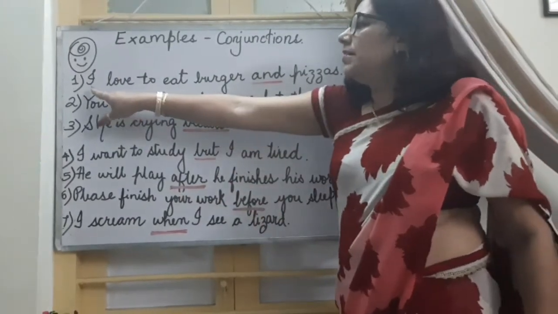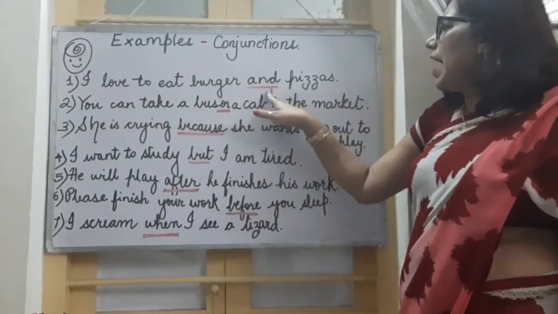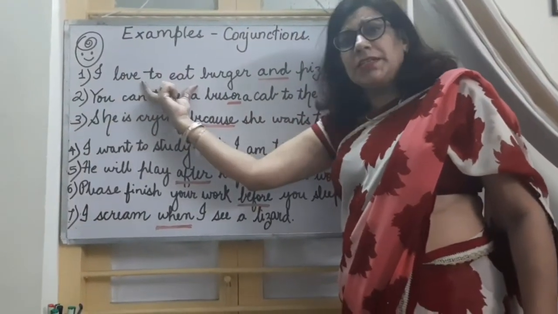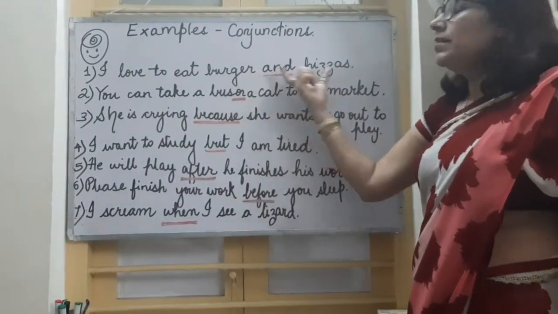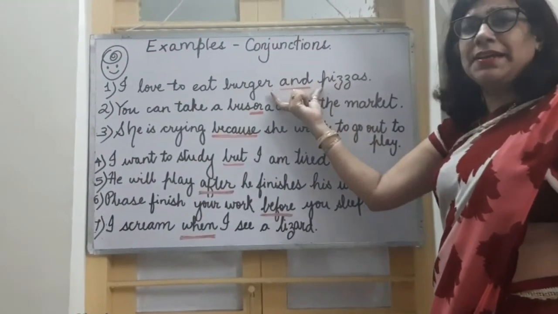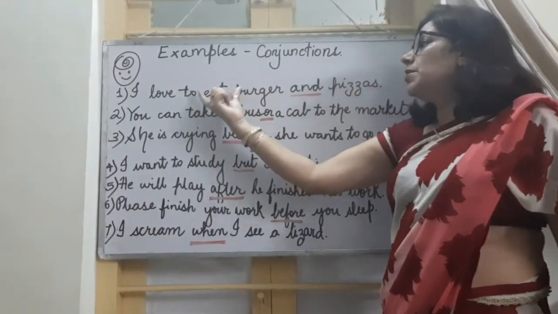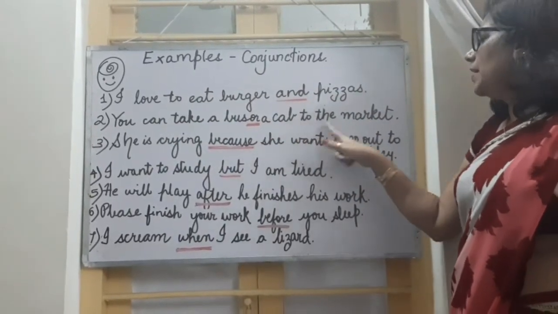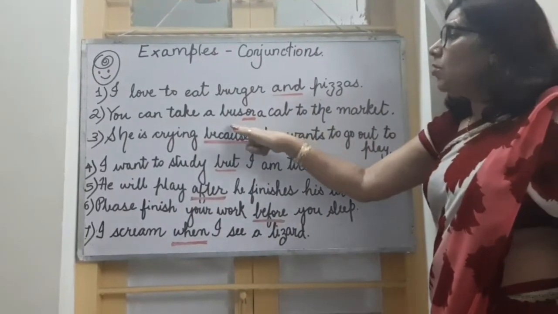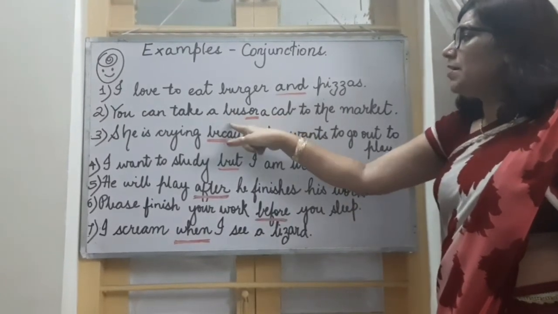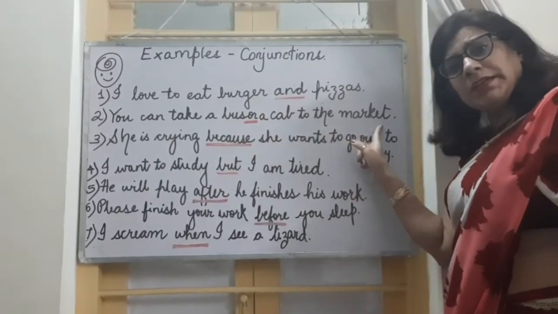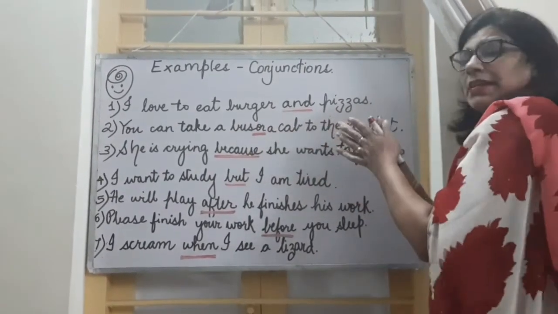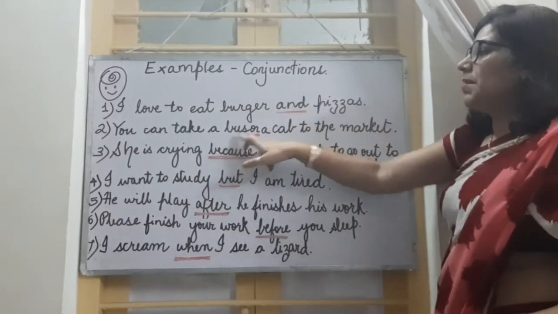Let us read the first sentence. I love to eat burger and pizzas. Here we are talking about a common action, that is love to eat. What are the two things that we love to eat? Burger and pizzas. So this is a similar idea which is talking about eating. So here we will use the word and. You can take a bus or a cab to the market. Here we are talking about two options, a bus or a cab, to go to the market. So here we are using or, because we are getting two options to go to the market.